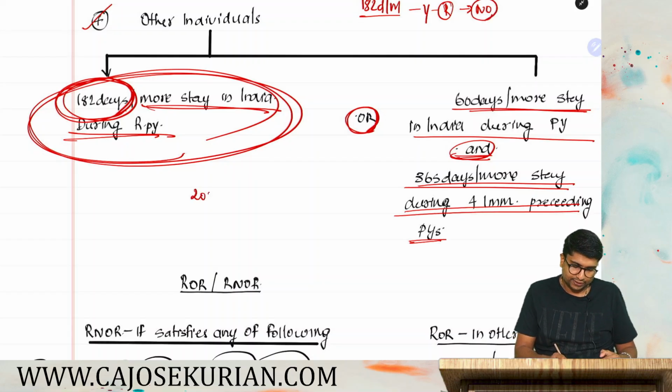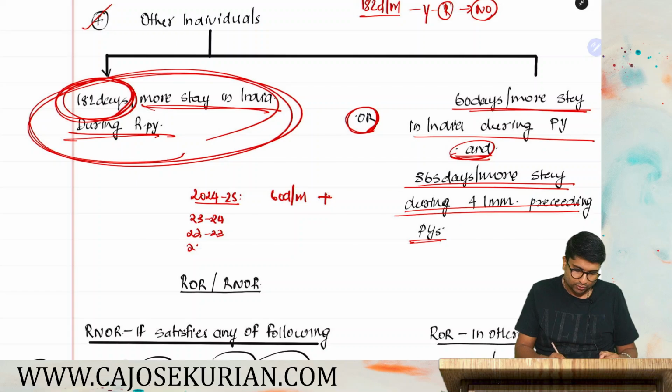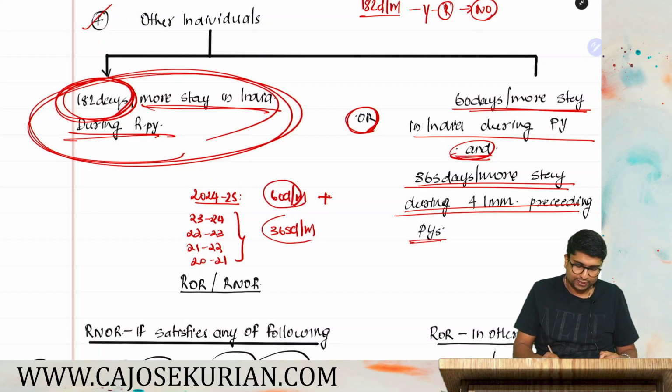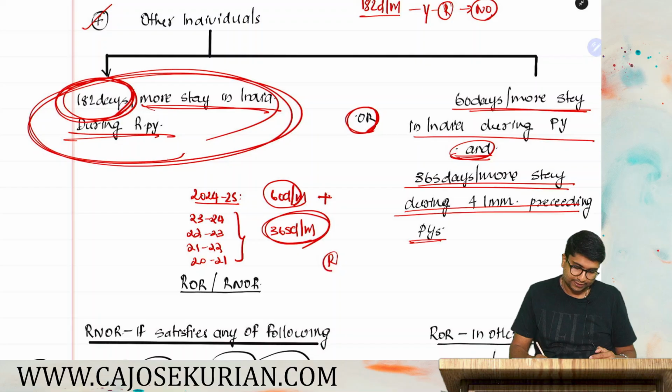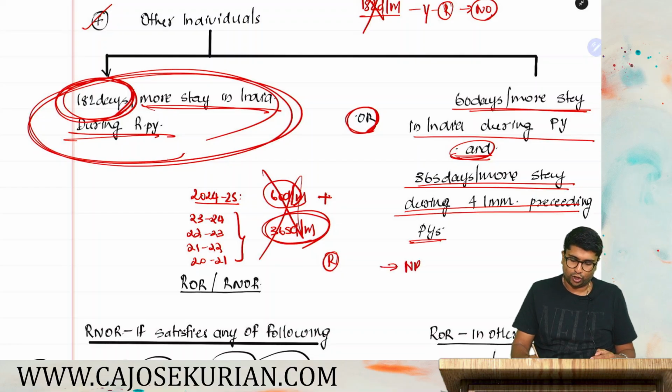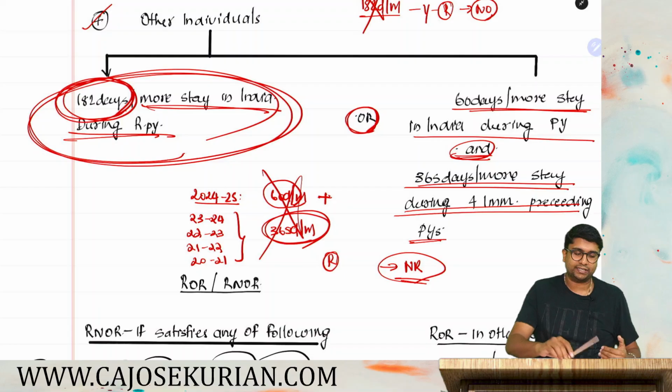What is that? Whether in the relevant PY, that is 24-25, I've stayed in India for 60 days or more. Along with that, I have to check in the 4 preceding years, that is 23-24, 22-23, 21-22 and 20-21, whether my stay is 365 days or more. That means in the relevant PY 60, and in the 4 immediately preceding previous years 365 days or more. In that case also, I'll become a resident. And if I'm not satisfying 182, not satisfying 60 plus 365, I'll become a non-resident. So this is how you have to determine the residency status.